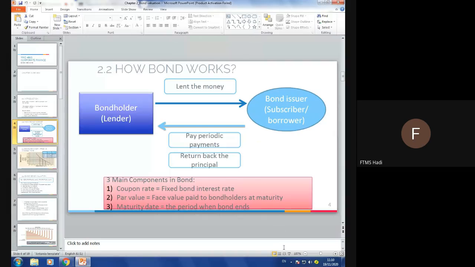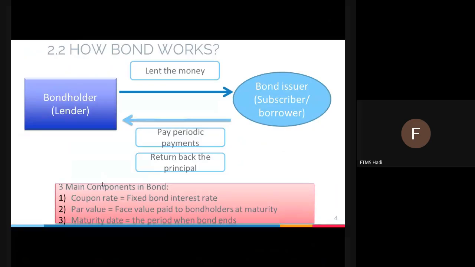So there are three main components in a bond. What are they? The first one is coupon rate. Coupon rate represents the interest rate. In this case, the borrower has to pay the coupon rate, which is the interest rate, and the lender will enjoy or receive the interest. So that's why the bondholder or lender will make a profit, and the bond issuer normally becomes the loss party.